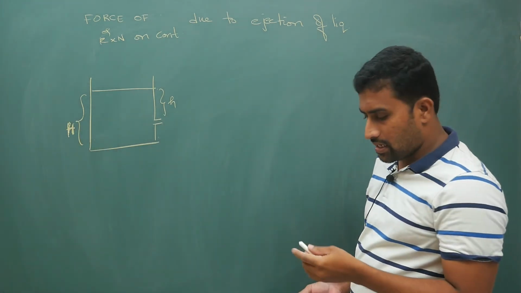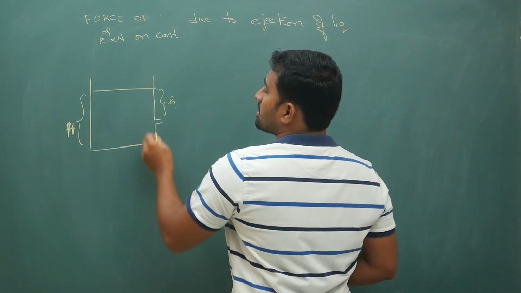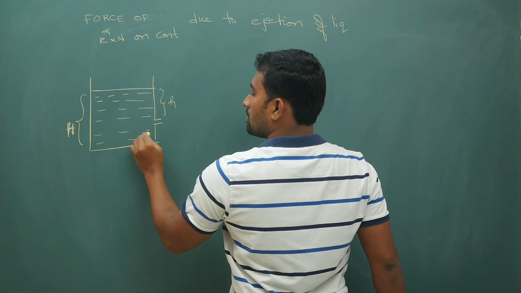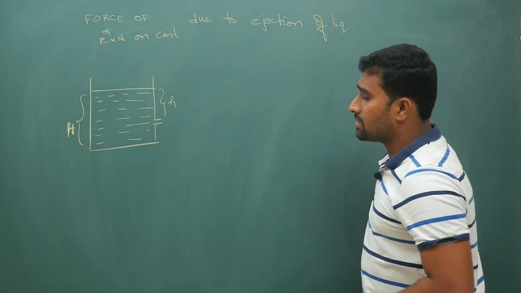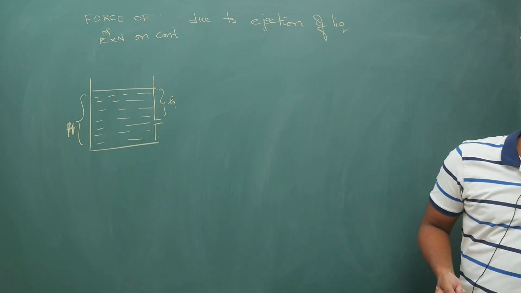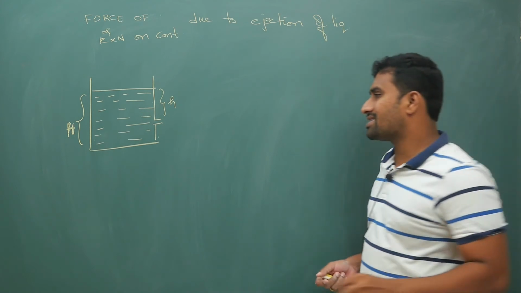Now here inside this container you have some liquid, and let us keep some disc here. I am keeping a small disc here.